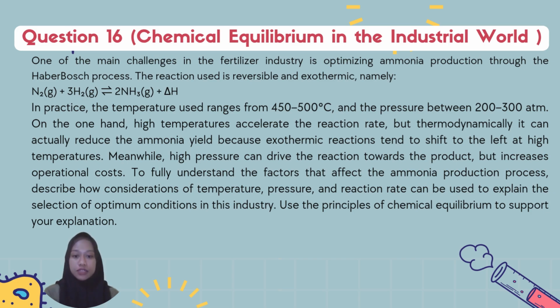Analyze the factors that affect the ammonia production process. Describe how consideration of temperature, pressure, and reaction rate can be used to explain the selection of optimum conditions in this industry. Use the principle of chemical equilibrium to support your explanation.